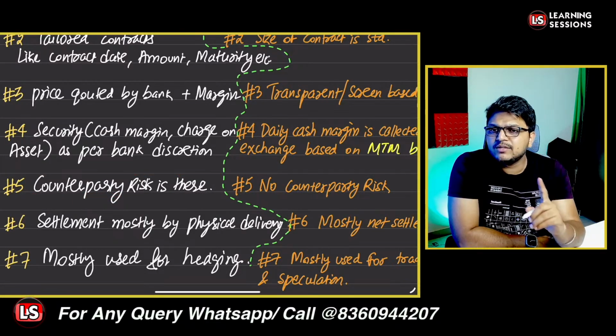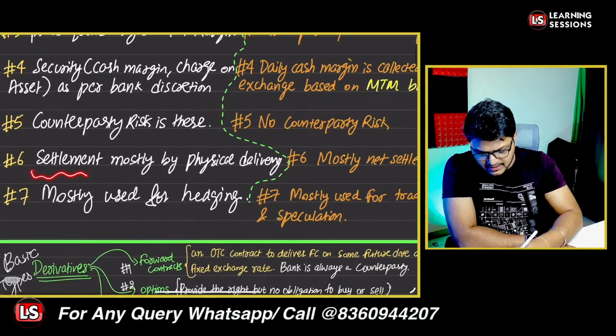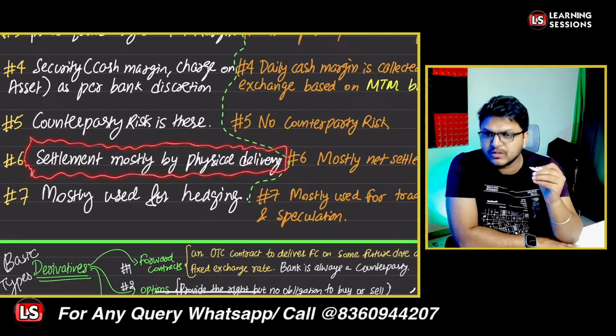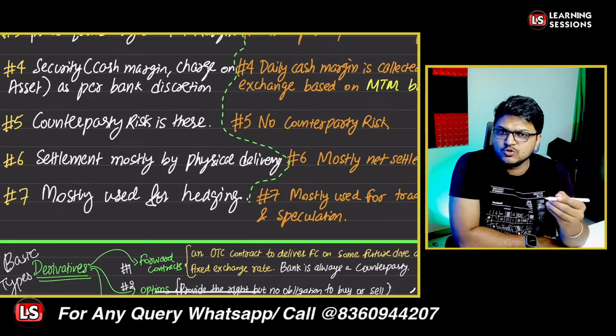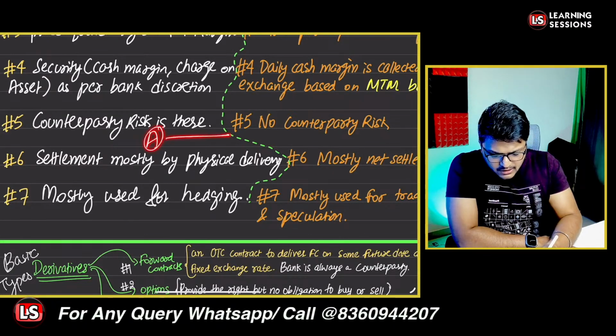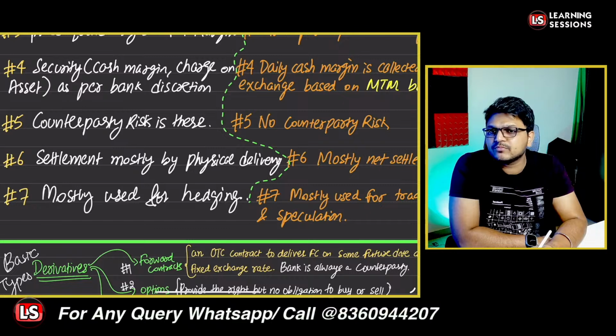And whensoever the delivery is to be done, the delivery is mostly the physical delivery. Physical delivery means what? That the actual amount of the transaction is to be paid. There will be no net settlement. Let's say person A bought 10,000 USD from person B. In that scenario, person A will be paying 10,000 equivalent rupees to person B over there, and person B is to pay 10,000 USD to person A. So there is physical settlement of the same, right?